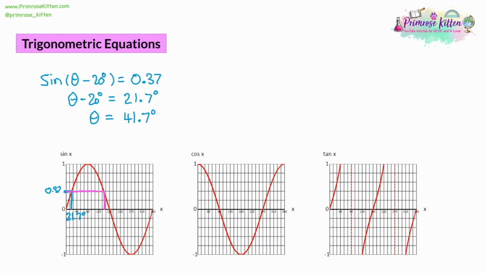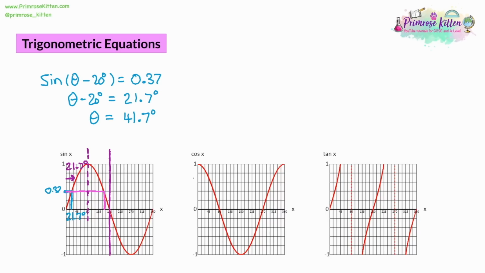And the unfortunate thing here is the graph is so complicated that we can't really read off an accurate answer here. We know it's going to be somewhere in between 135 and 180. We could narrow it down a little bit more, but we don't know the exact angle. Or do we? Because we can use the symmetry of the graph to get the exact angle. Now, what we're looking at with the symmetry of the graph is that the part where we got our first answer was 21.7 away from 0. These graphs are symmetrical, and there is a line of symmetry going through the peak if we only look at the first 180 degrees.